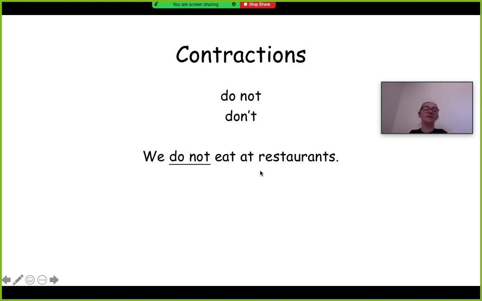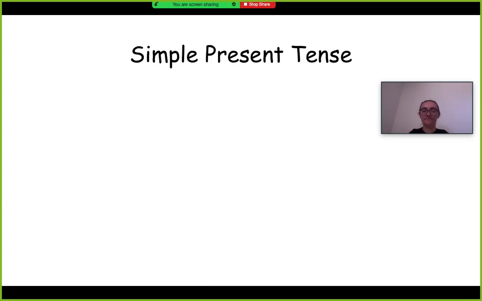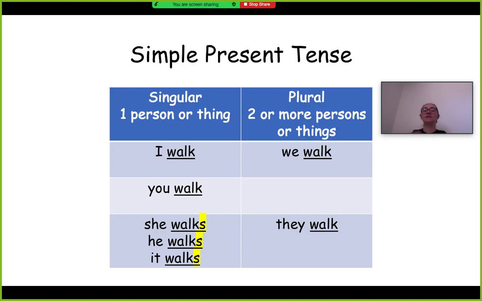We do not eat at restaurants means the same thing as we don't eat at restaurants. It's just do not can be said as don't. You can say, I don't live in Las Vegas, or I do not live in Las Vegas. Both mean the same thing. Both mean no.